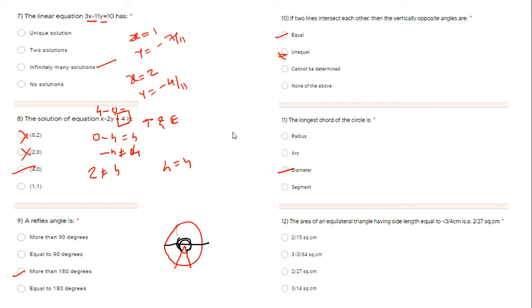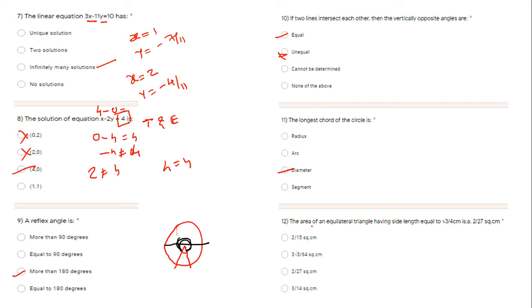Next is the area of an equilateral triangle having a given side length. By mistake, I have written the wrong answer here. Yes or no? I didn't notice it. Doesn't matter.